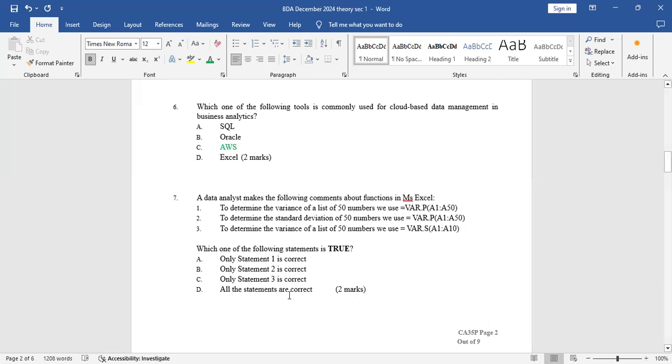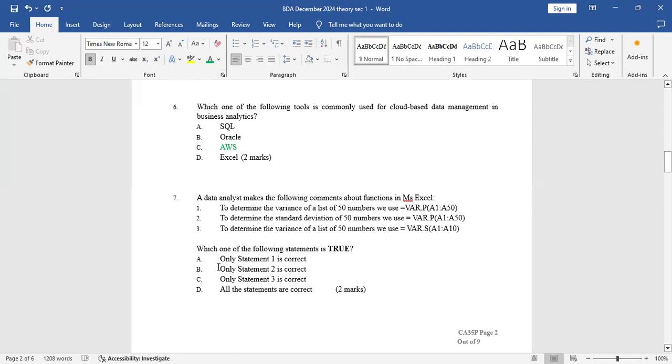So to determine the variance of a list of 50 numbers, we use variance dot P, which is population, A1 to A50. That's correct, because the list of 50 is more than 30, so it can't be a sample, it's a population. Number 2, to determine the standard deviation of 50 numbers, we use variance of population A1 to A50.